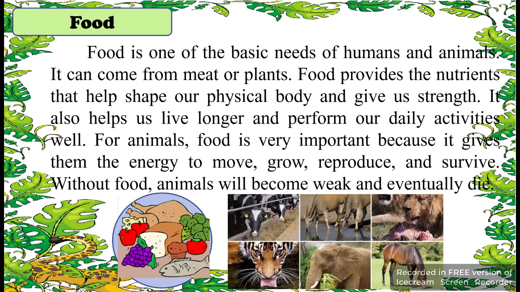Animals also need food. Food is one of the basic needs of humans and animals. It can come from meat or plants. Food provides the nutrients that help shape our physical body and give us strength. It also helps us to live longer and perform our daily activities well. For animals, food is very important because it gives them the energy to move, grow, reproduce, and survive. Without food, animals will become weak and eventually die.